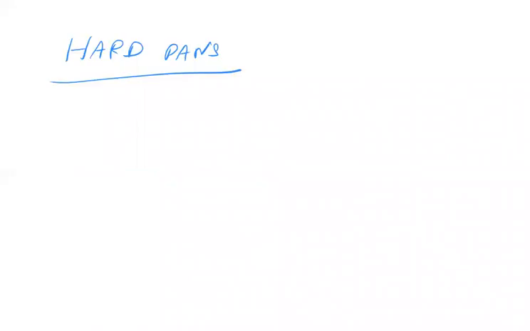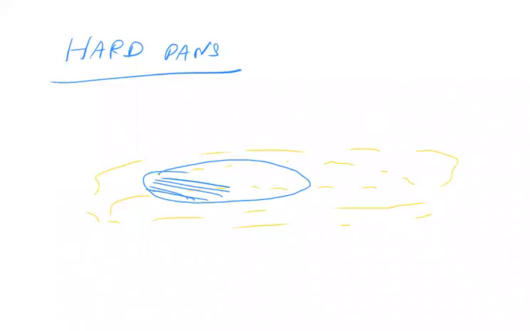In desert areas, soil pans are available. Remember, common salt is not only manufactured from the sea. It is also manufactured from deserts. We should know. Now, the question is where the salt in the desert comes from. Hard pans are formed, which are like salt structures in desert regions.